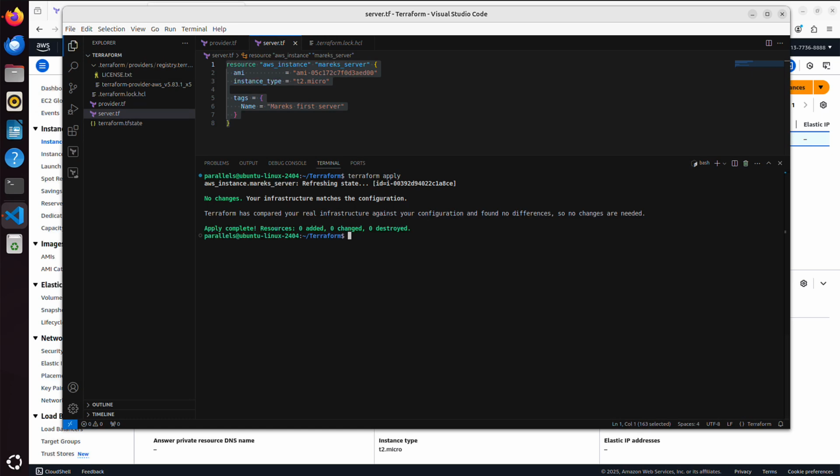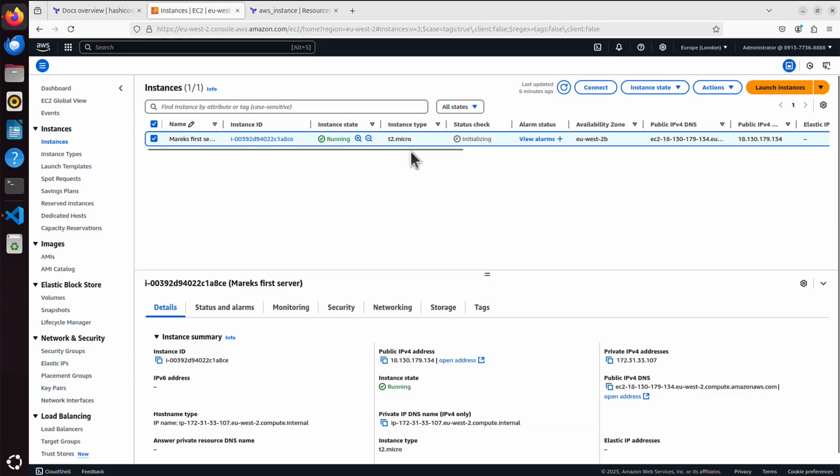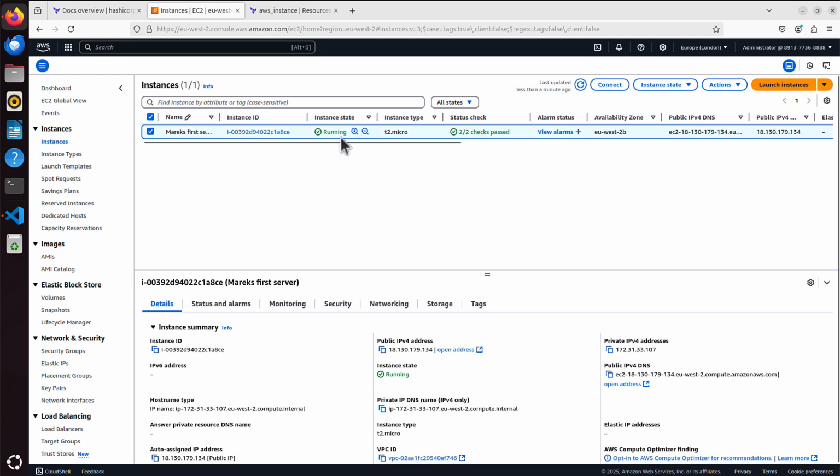So we have our instance. It's up and running, yes? Instance, I mean virtual server. If I refresh it now, status check also changed. It says both checks have passed. My instance is running and it's cool. But what now if I want to remove my instance? I don't want it to be running any longer. I want to destroy that instance.